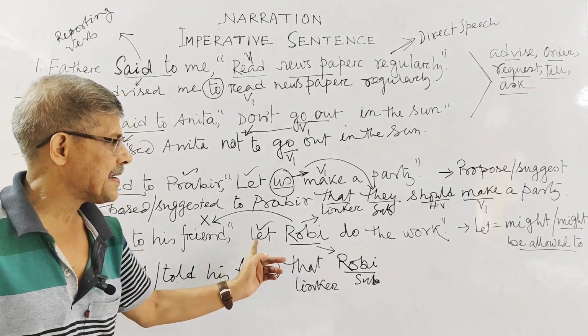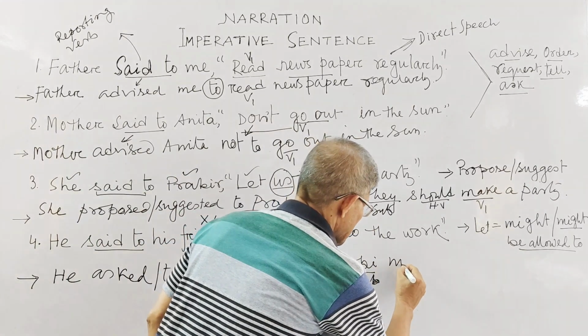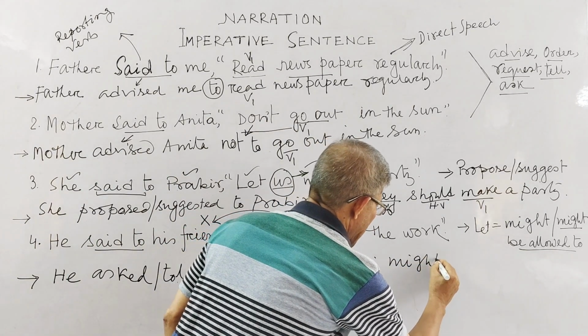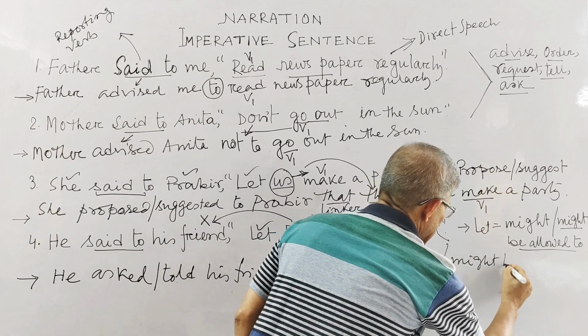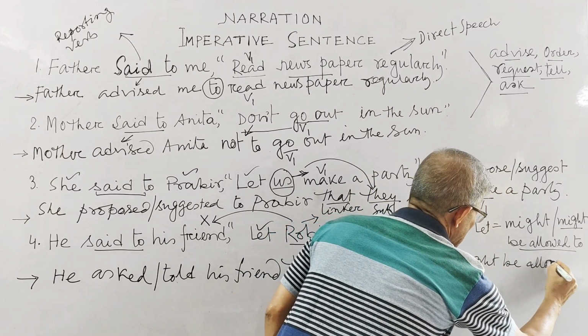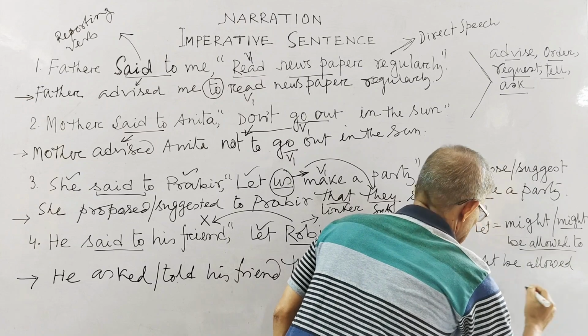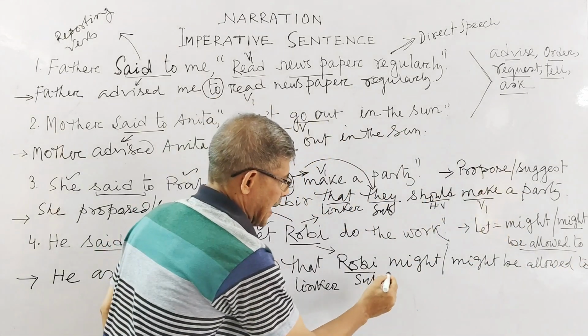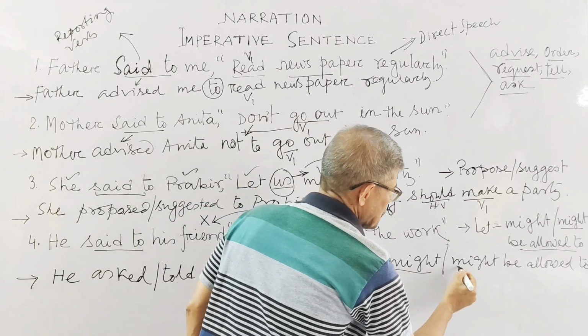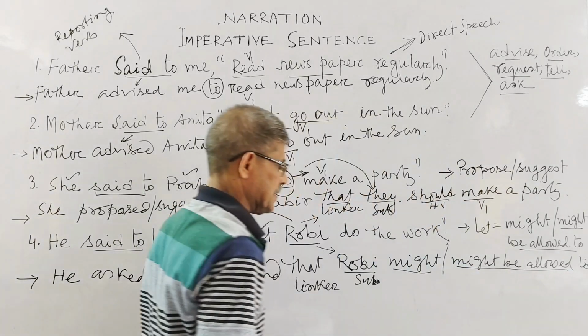Now you set "let" equal to "might" or "might be allowed to". Any one of the two you can set. Either you set "might" or you set "might be allowed to". Isn't it?